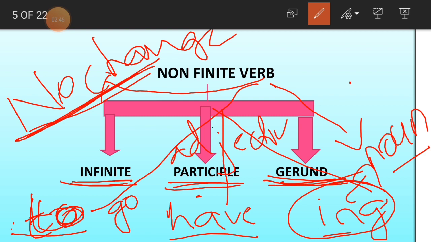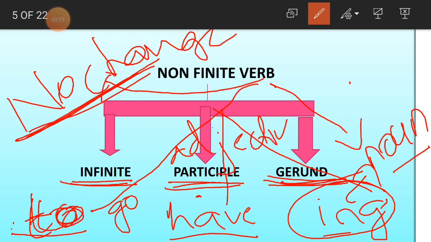So what is this participle again? If you see participle, children, you remember the V3 form? Like V1, V2, V3. Suppose V1 is read, present tense. V2 is read, past tense. V3 is the participle. That is again read only. Like has read, has been reading, have been reading. This type of words you might have heard. You might have practiced. Or else you might have heard. So the V3 forms are called past participles actually.